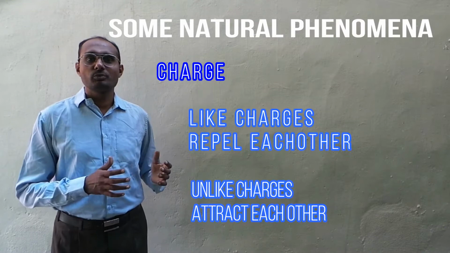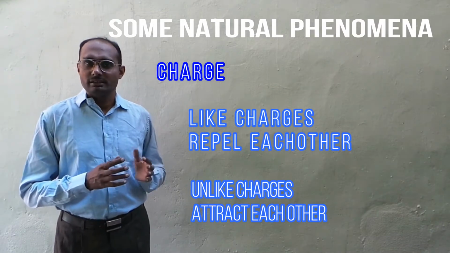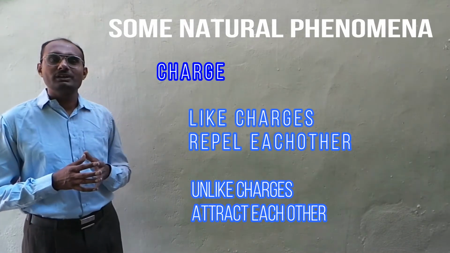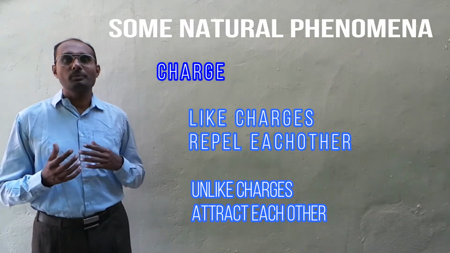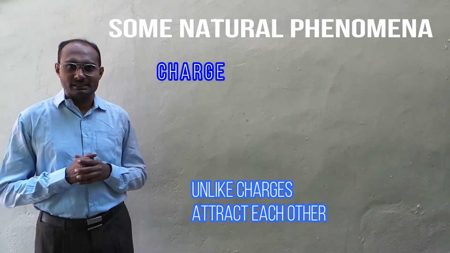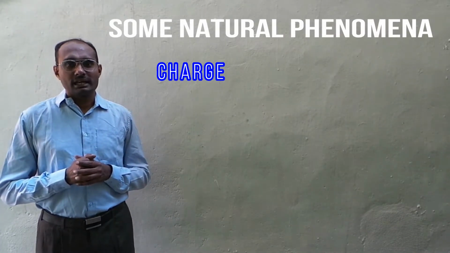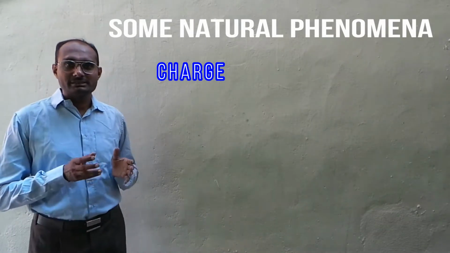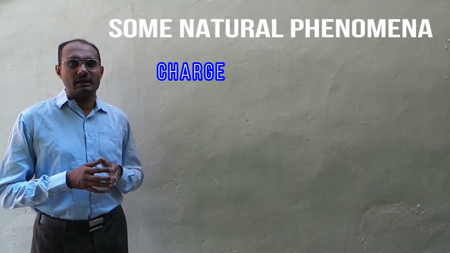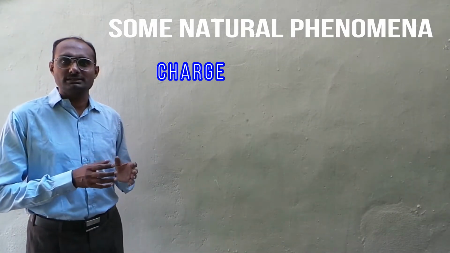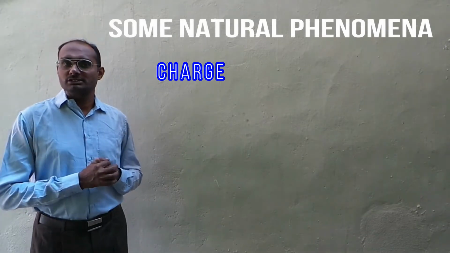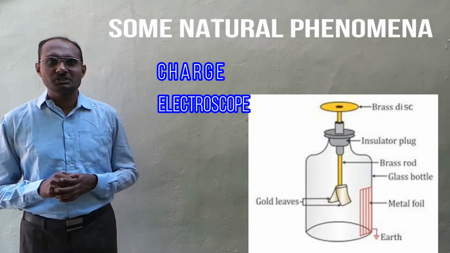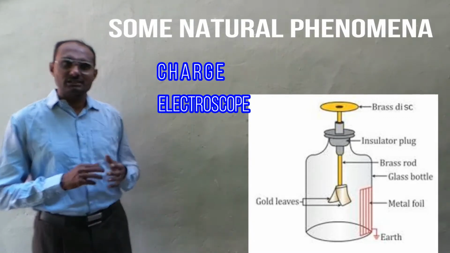Suppose we take two bodies having the same charge, they move away from each other, that is, they repel each other. On the other hand, if we have two particles of opposite charge, they attract each other. We also learned about an instrument using which we can find the presence of a charge, whether a body has charge over it or not. We named that instrument the electroscope. So the electroscope is a device using which you can know the presence of a charge.